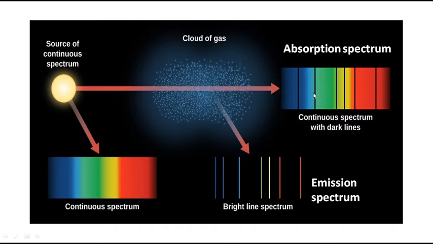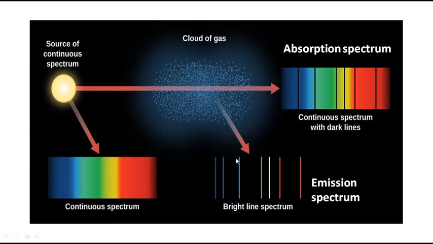Each light has its own wavelength, right? This is according to the electromagnetic spectrum. So this particular part is absorbed by the gas particles. That is why we cannot see that particular region. That region appears dark, and this is called the absorption spectrum. So you are getting dark lines in the continuous spectrum. This cannot be explained by the electromagnetic wave theory.